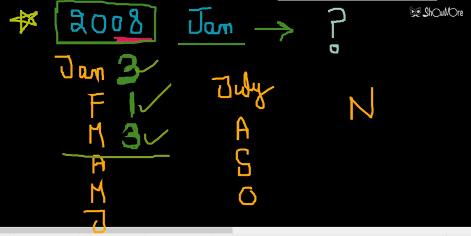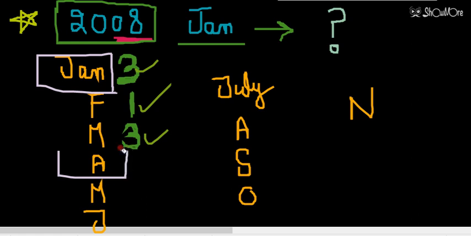So that means from here we can decide that the calendar of January 2008 will be similar to the calendar of April 2008. Or you can say the calendar of January and April for the year 2008 will be the same.